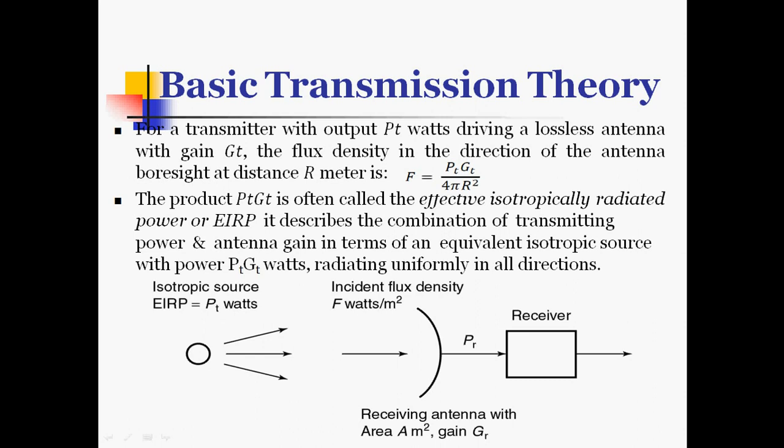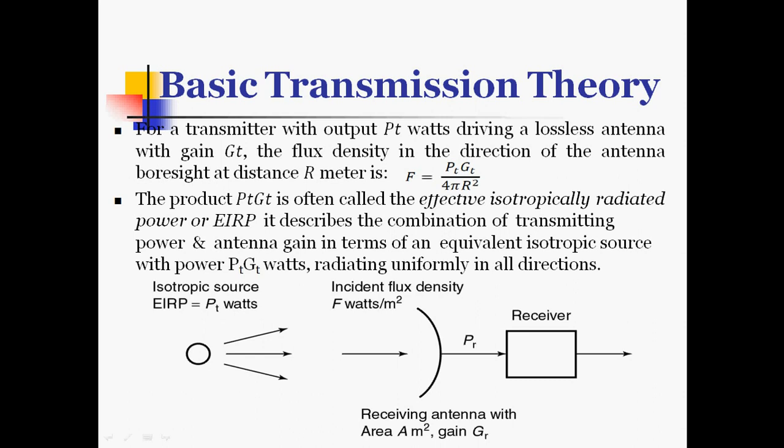This product PtGt is often called the effective isotropically radiated power, or EIRP, and it describes the combination of transmitting power Pt and antenna gain in terms of an equivalent isotropic source with power PtGt watts radiating uniformly in all directions. We can see here the transmitting antenna radiating uniformly in all directions, and the receiver through the receiving antenna, which has another gain GR.